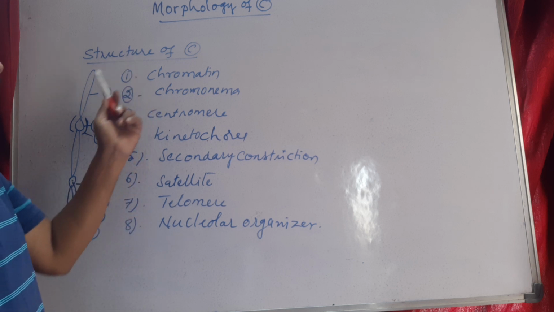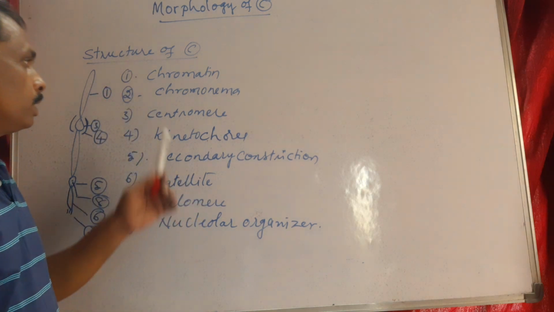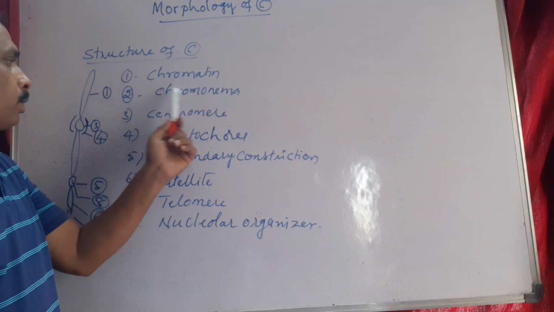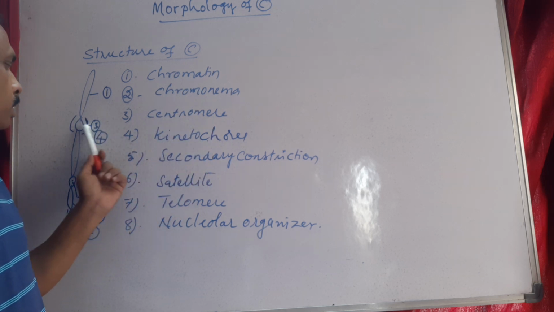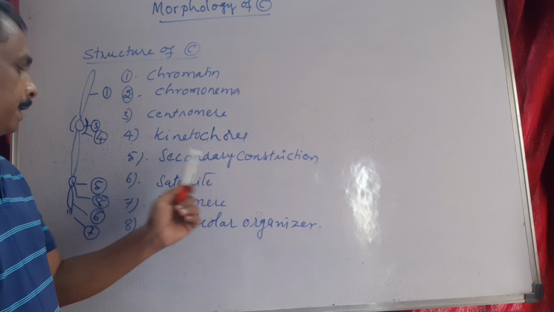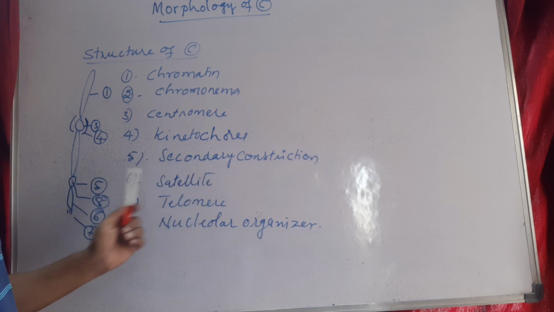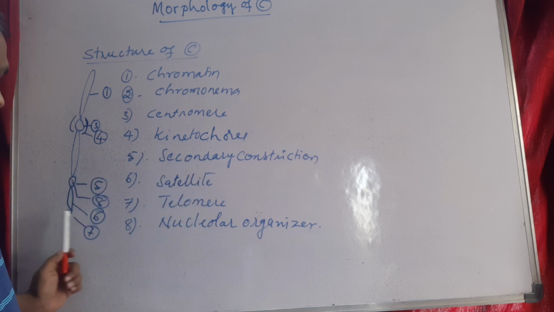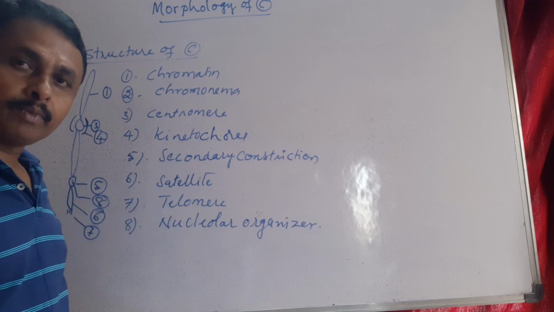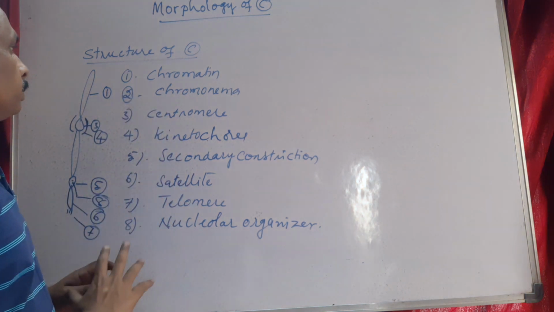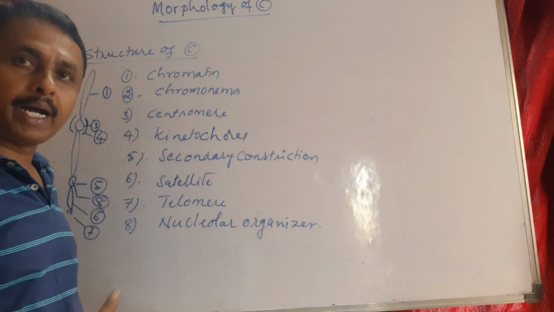Structurally, chromosomes have different parts. What are those? Chromatin or chromonemata, centromere, kinetochores, protein disc, secondary constriction, satellite, telomeres, nuclear organizer, which is present here in this region. Okay. These are the parts of chromosome. Now let us discuss each part.